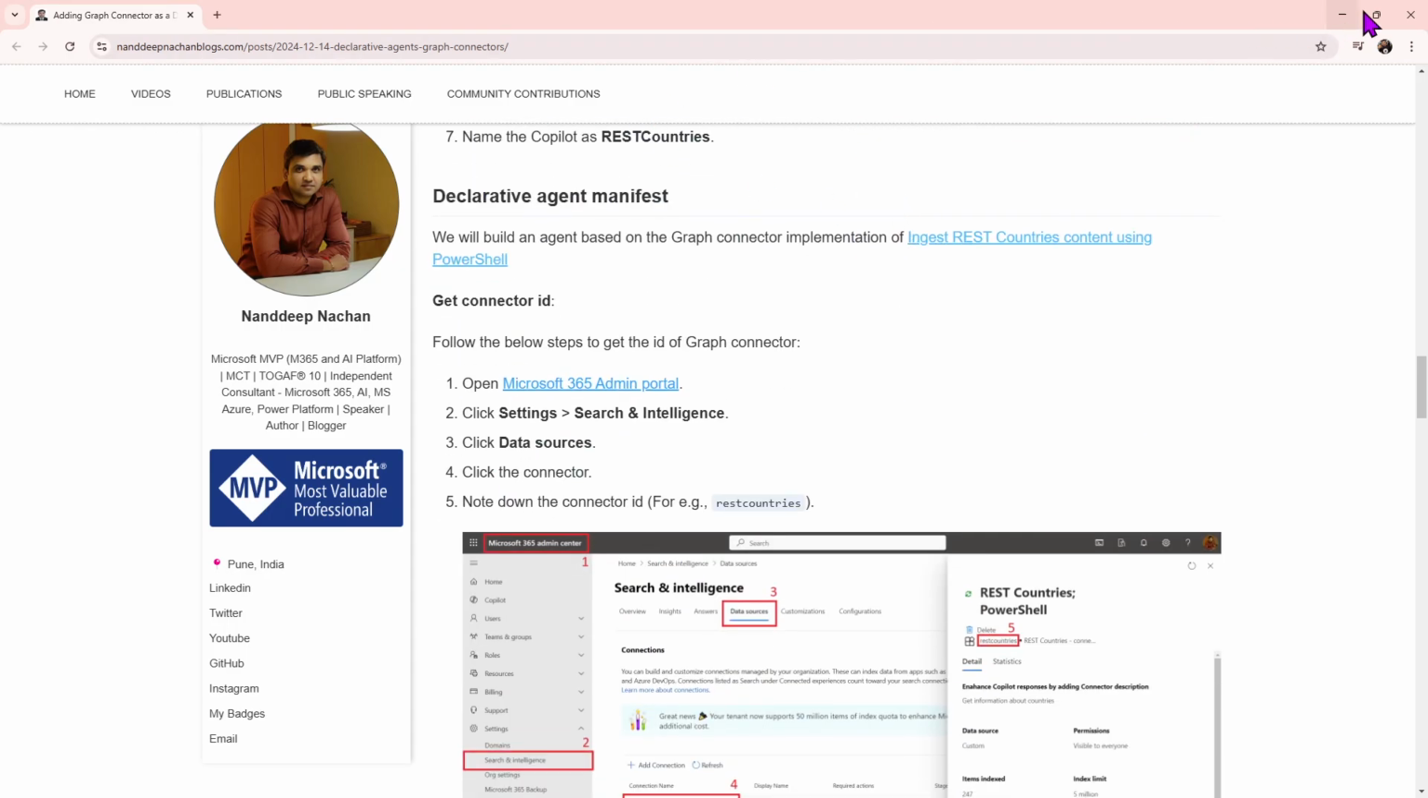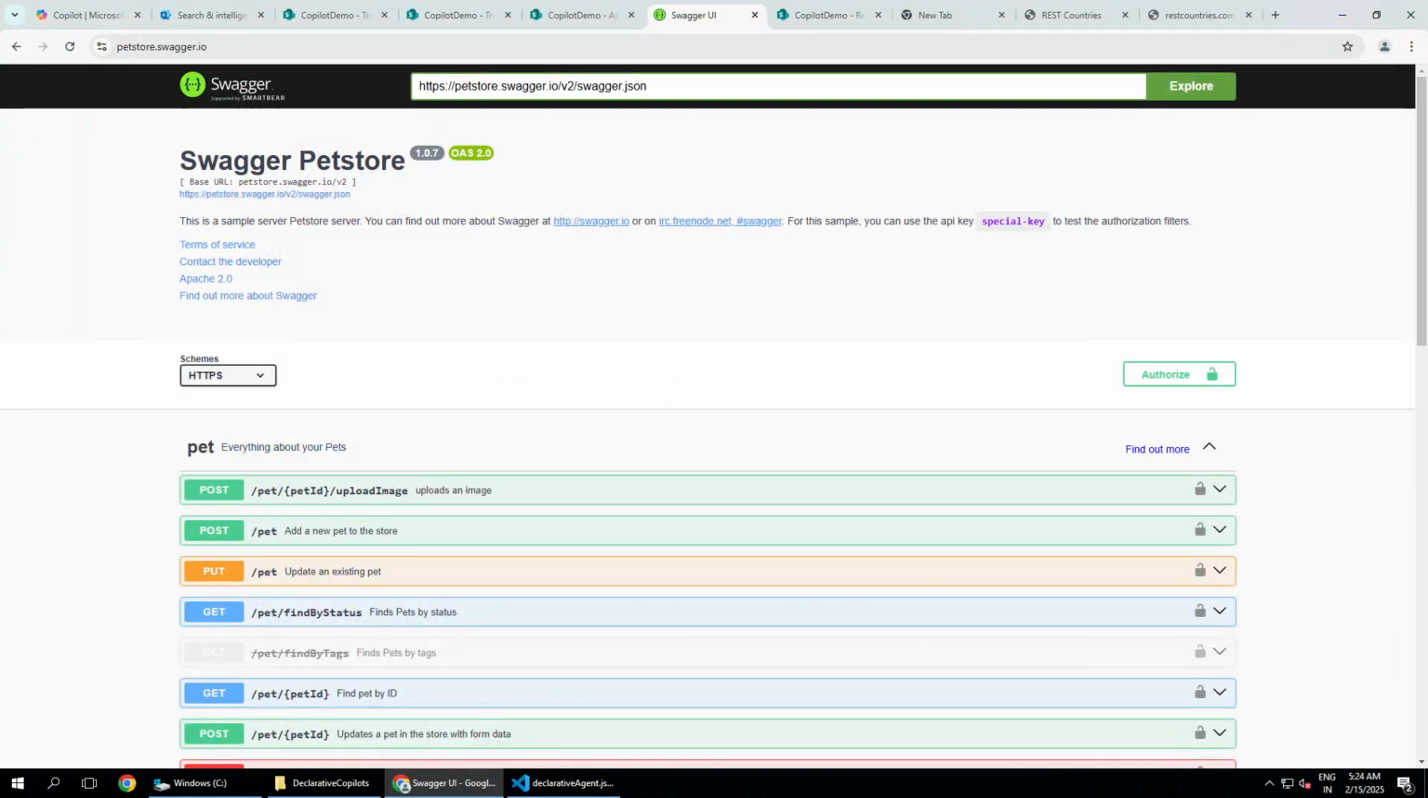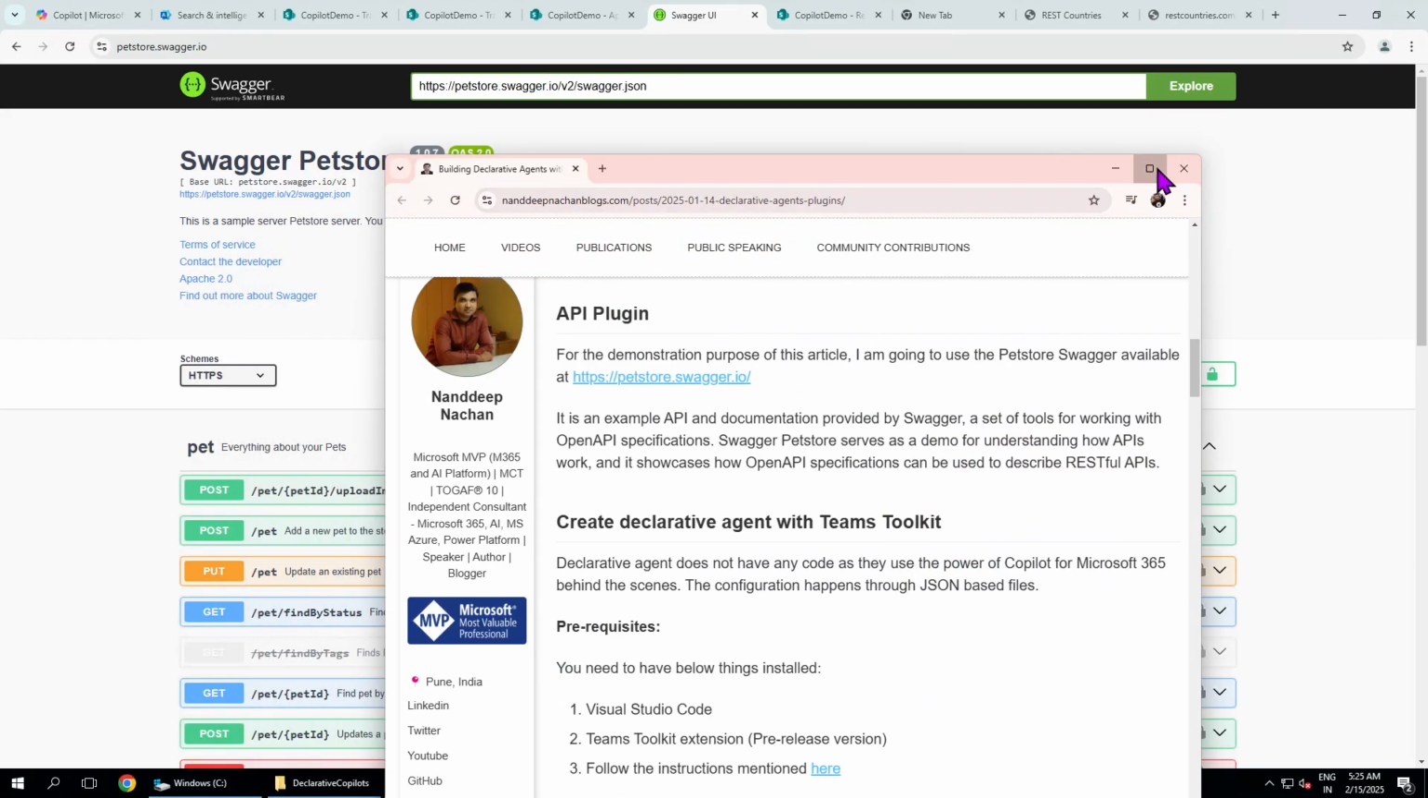Oh, sorry, this is the graph connector one. Okay, let me just choose the right one. Okay, this is the one, right? Okay, so this is the one that I have got here.